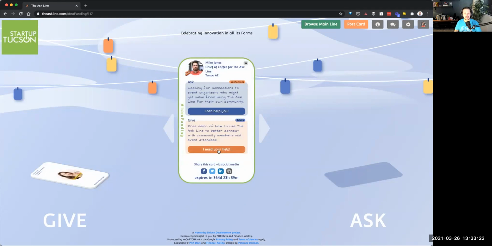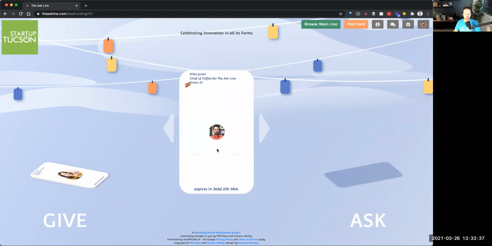They have something to give that you would like to get. You can connect with them there. So what I would do is I would just say, oh, I need your help. Let's say I was somebody else and I wanted to talk to Mike Jones. I need your help, Mike. I would love to get a demo about the Ask Line.